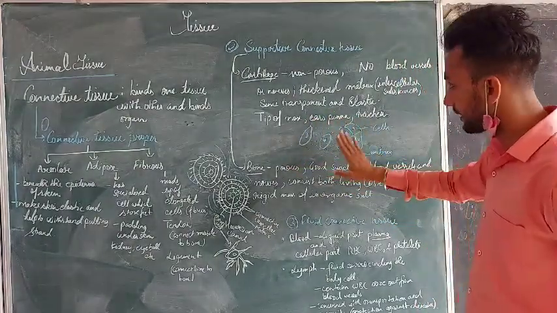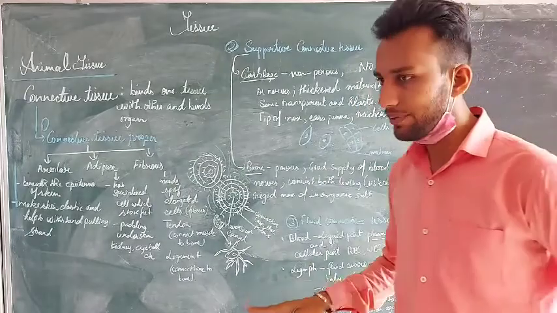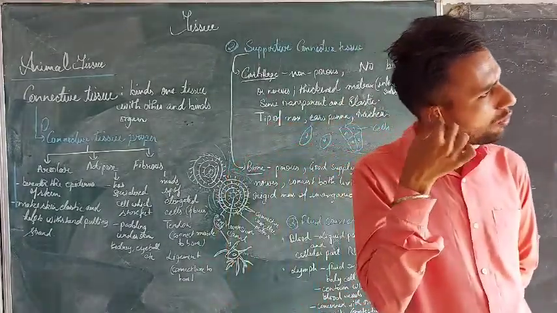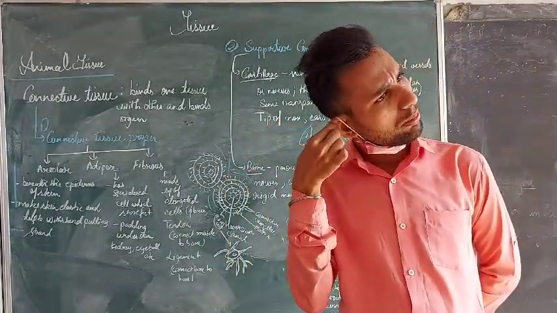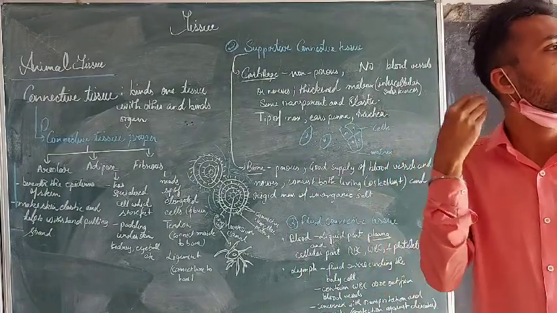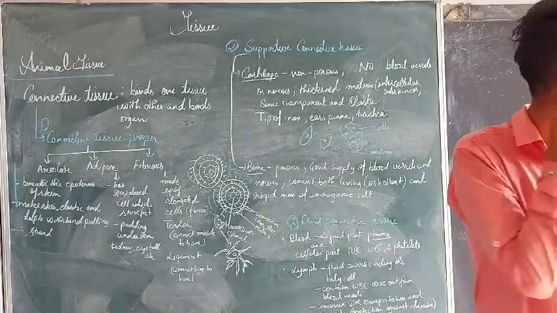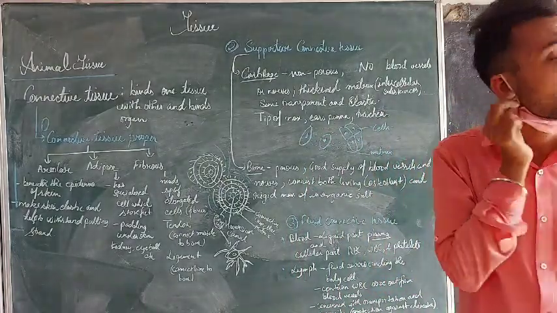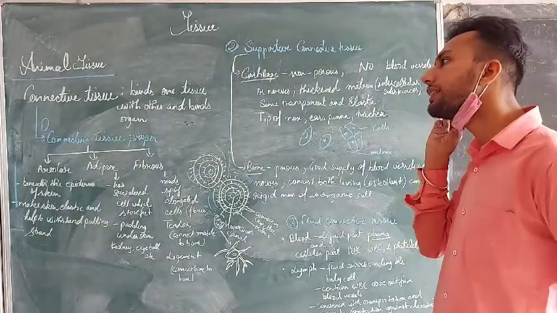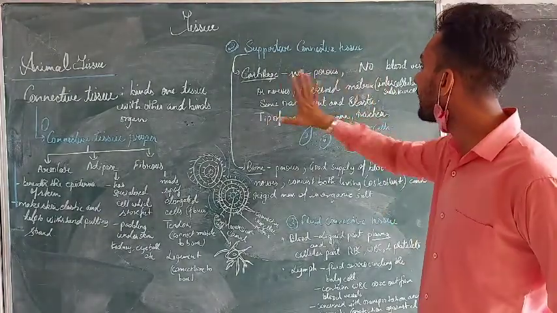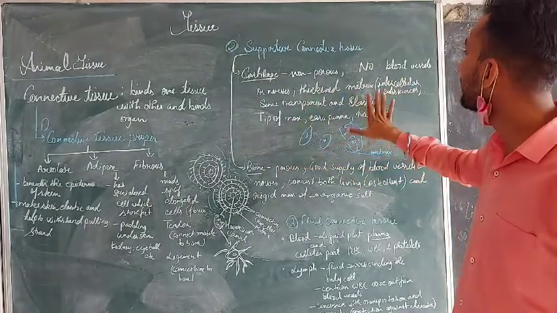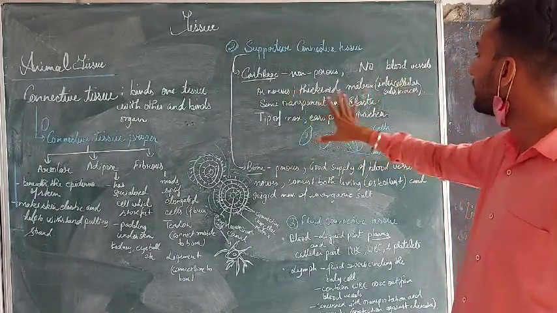So thickened matrix. But the cartilage has no blood vessels and nerves. Like here, the pinna has no blood vessels and nerves. Might be the blood is transported here, but no blood vessels or nerve impulses are seen here. So wherever the cartilage is present, no blood vessels and nerves are present, and